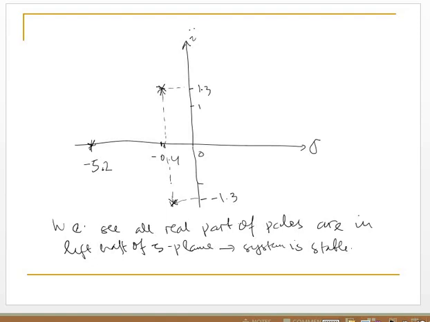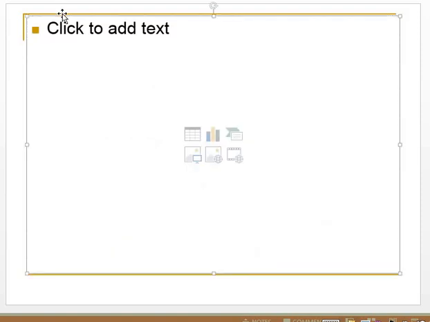This is our example number 2. If we have a block diagram like this,